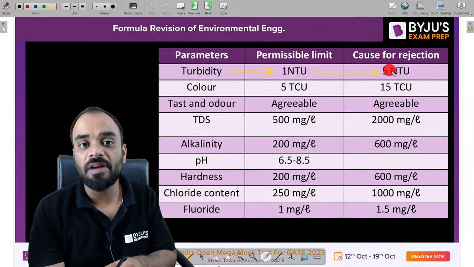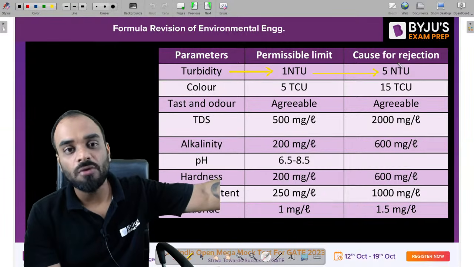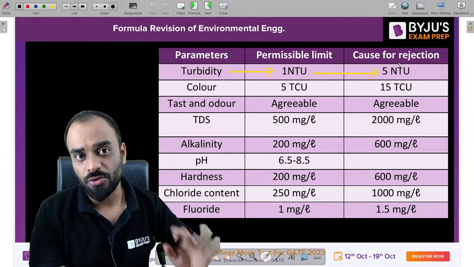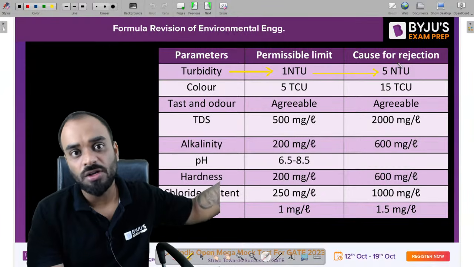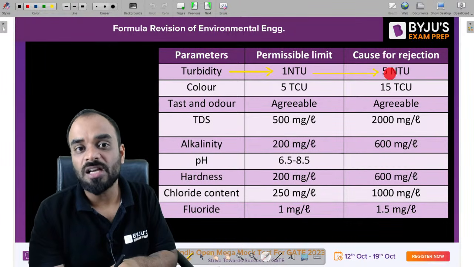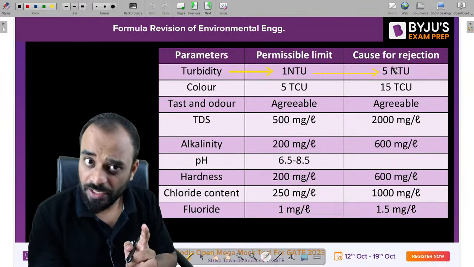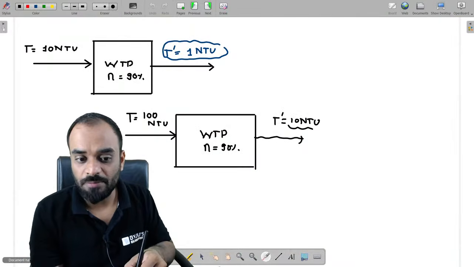After this particular value, if you have a turbidity inside the water, we will not allow that water to the consumer in any scenario, whether they are getting the water or not, it doesn't matter. The first thing is, you will not allow to supply that water to the consumer if the turbidity is greater than 5 NTU, right? So in this situation, we are not able to allow it.